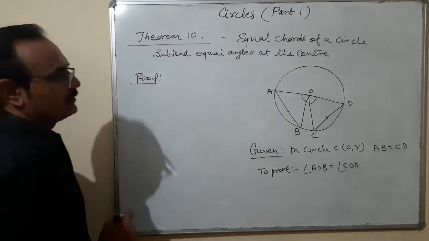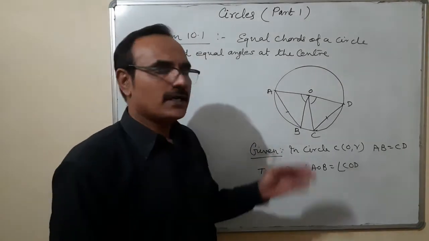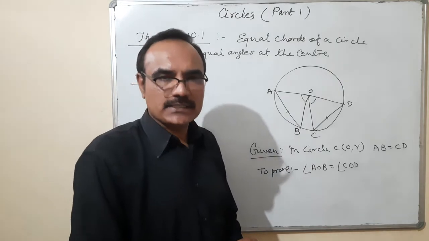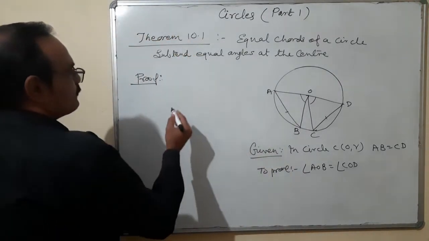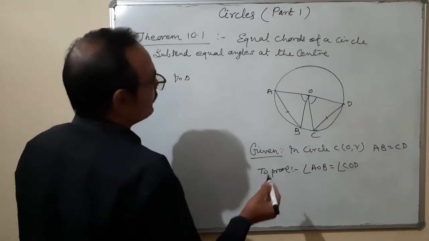Come again to the chapter triangle congruency. You can see that there are two triangles and we are proving that both the triangles are congruent. If both the triangles are congruent, then by CPCT, angle AOB is equal to angle COD.